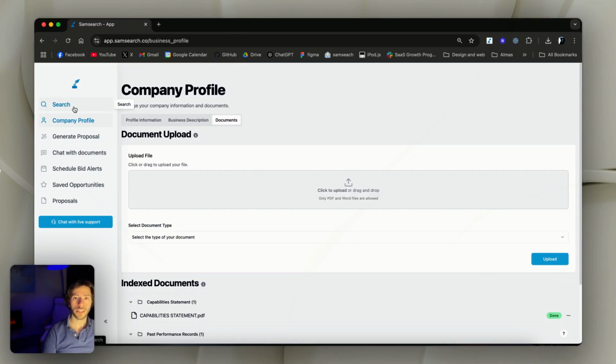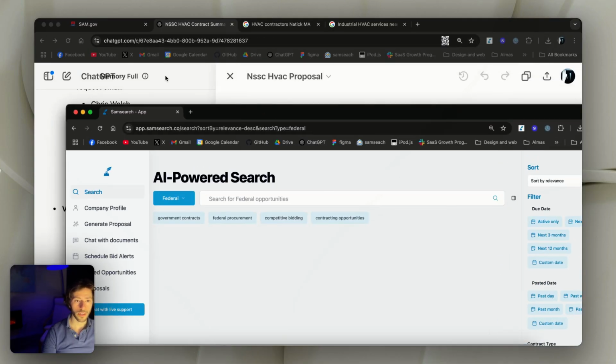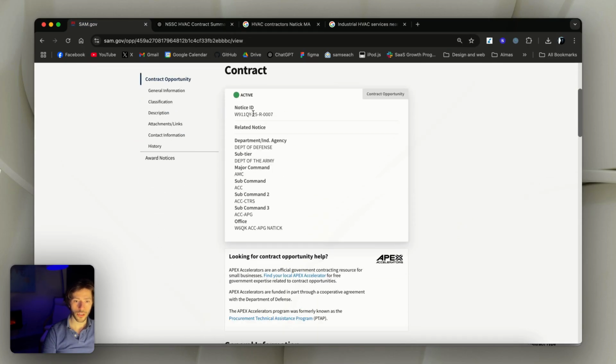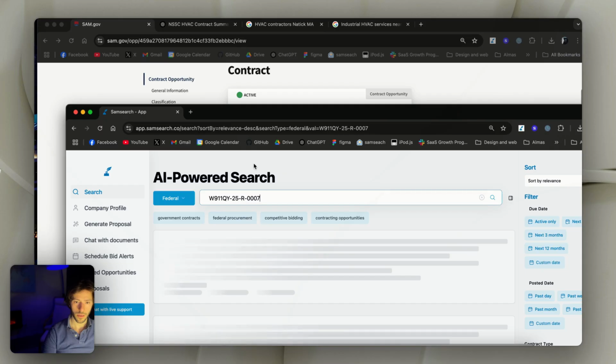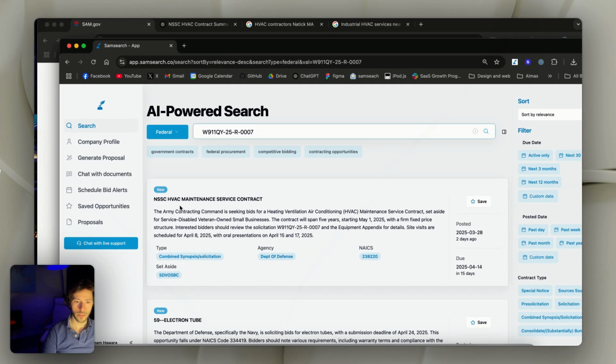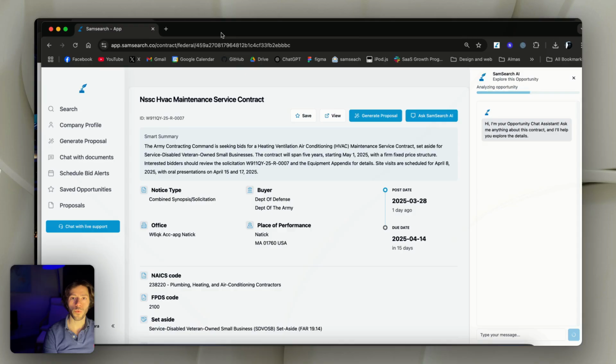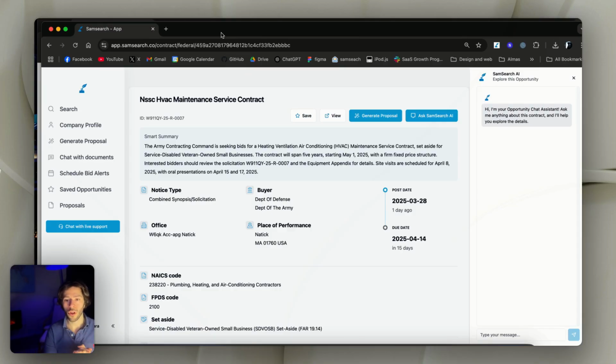And now we're going to look for the same contract that we found. So we're going to find it on sam.gov, and we can search for it with the notice ID. And here we're going to look for this contract. So we see here it's this one, but we could have also just used the AI-powered search. For example, we looked for HVAC maintenance and we could find it. The AI search with SamSearch is smarter. So if we misspell or misuse a word, like saying renting instead of leasing, for example, it will understand all of that.